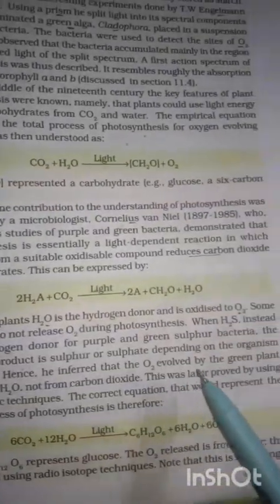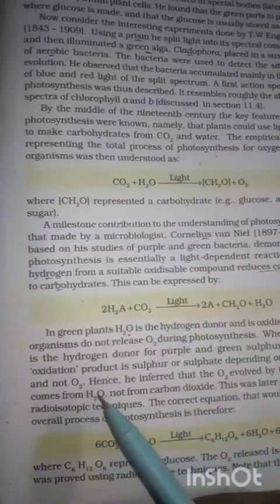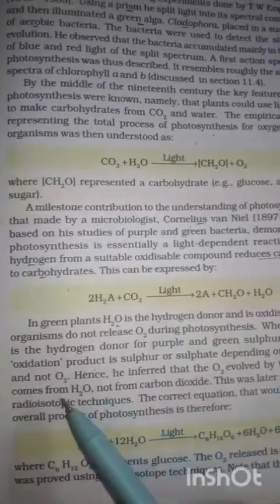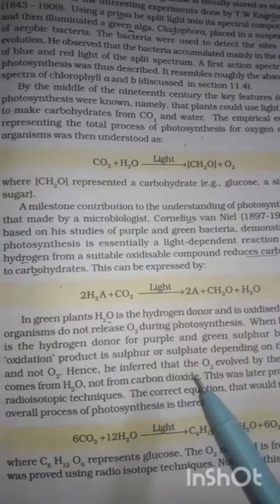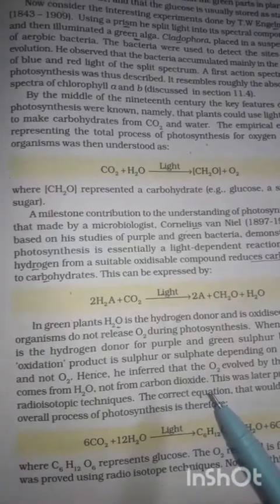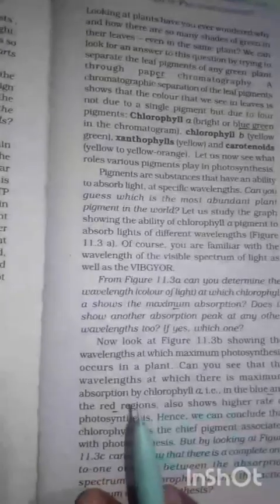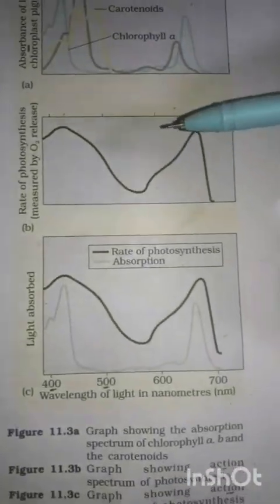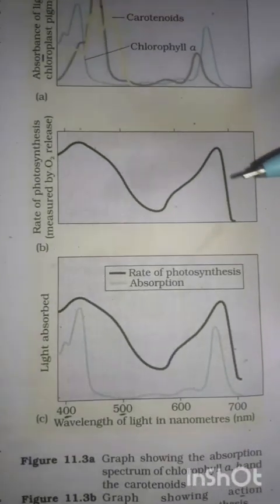The O2 evolved by the green plants comes from the H2O, not from the carbon dioxide. This diagram shows the action spectrum of photosynthesis.